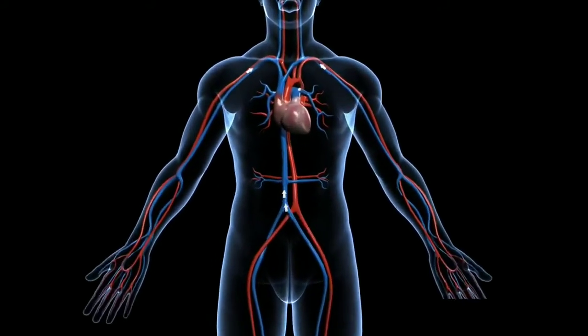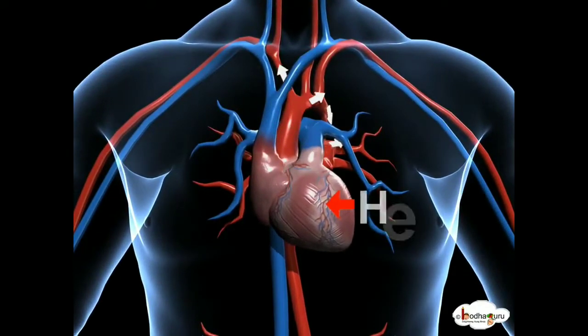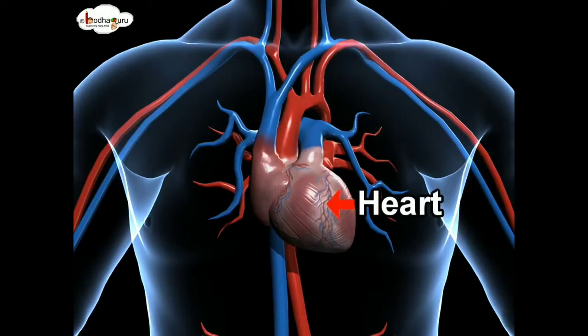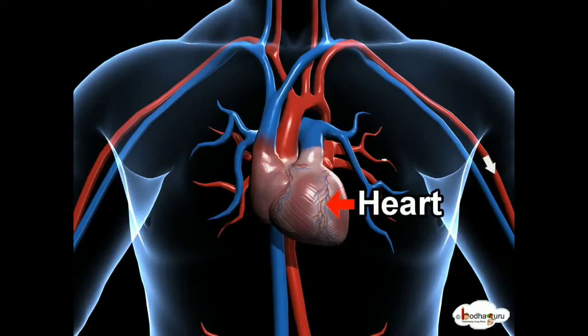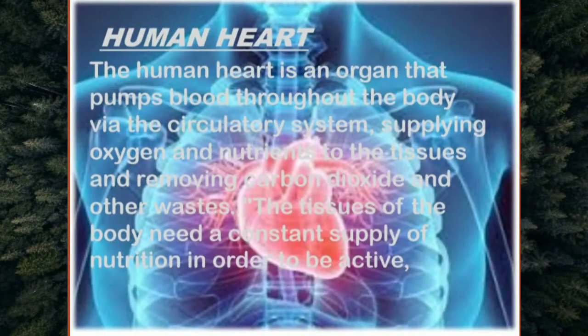The heart is the pumping organ of our circulatory system. It is located at the center of our abdominal cavity and is tilted towards the left. We will know more about the heart in the next slide. The human heart is an organ that pumps blood throughout the body via the circulatory system, supplying oxygen and nutrients to the tissues and removing carbon dioxide and other waste. The tissues of the body need a constant supply of nutrition in order to be active.